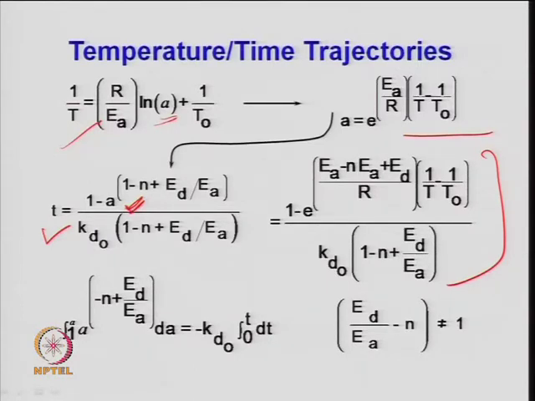This is what the integration has been shown here: 1 to A, A to the power minus n times E_d upon E_A, which is this expression, dA, equal to the other side, minus k_d0, 0 to t, dt, because this is your R_d, that is equal to minus dA by dt equal to k_d times A to the power n. That is the expression which has been integrated to find this time. One can calculate this, and the only limit here is that E_d upon E_A minus n should not be equal to 1, otherwise it will be an indeterminate form.